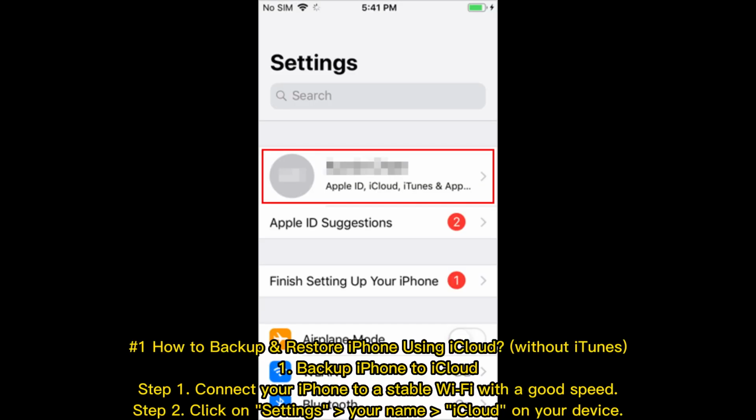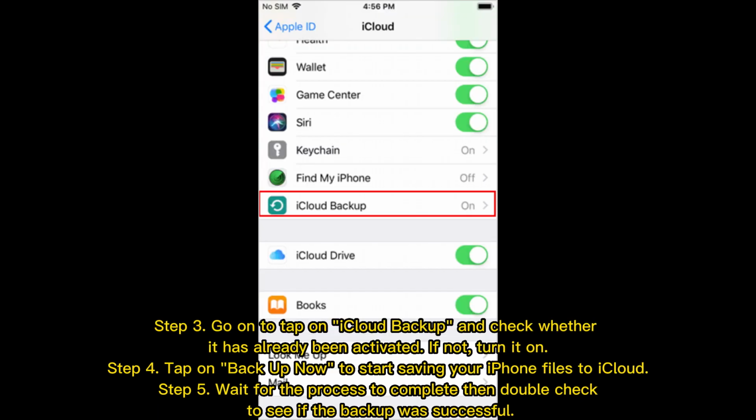Number 1. How to back up and restore iPhone using iCloud without iTunes. 1. Back up iPhone to iCloud. Step 1. Connect your iPhone to a stable Wi-Fi with a good speed. Step 2. Click on Settings, your name, iCloud on your device. Step 3. Go on to tap on iCloud Backup and check whether it has already been activated. If not, turn it on.